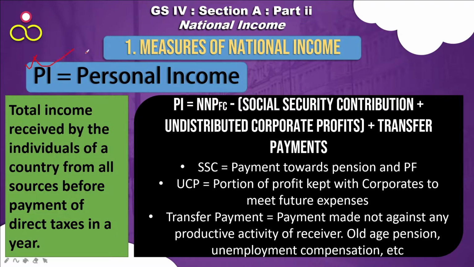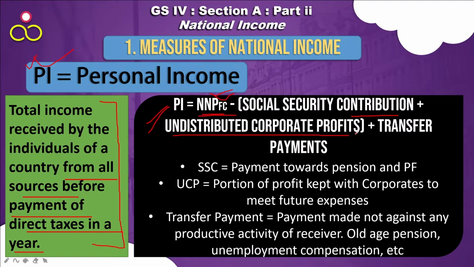Personal income. What is personal income? Personal income is the total income received by the individuals of a country from all sources before payment of direct taxes in a year. The formula seems a little complicated, but it's very simple, don't worry about it. Personal income is NNP at factor cost, which we have already defined, minus the social security contributions and the undistributed corporate profits, plus the transfer payments.